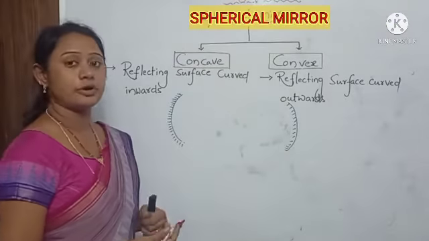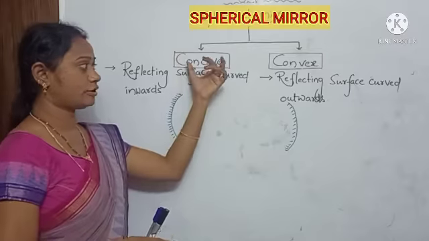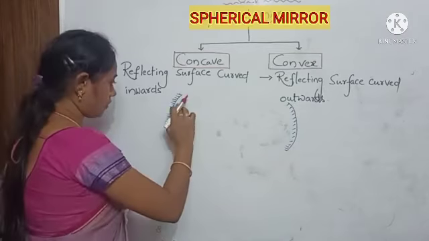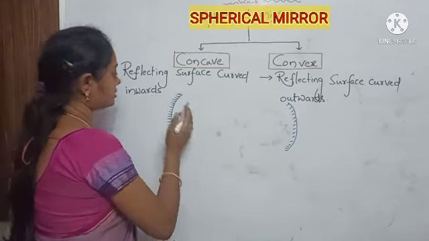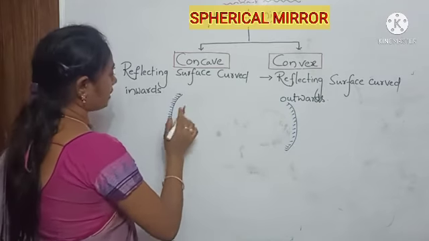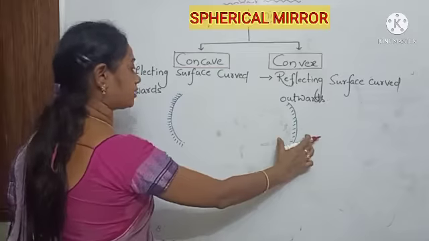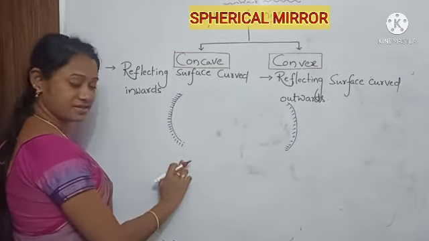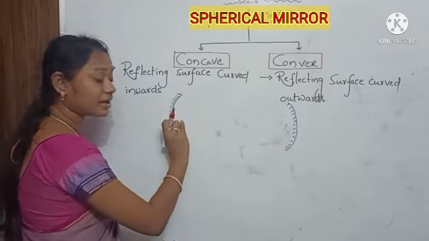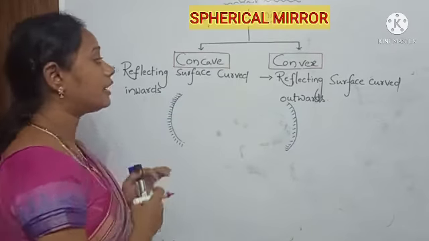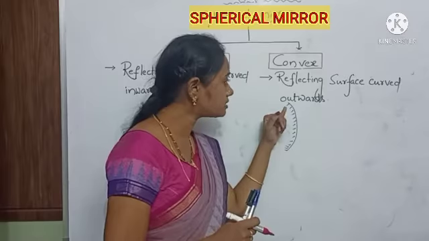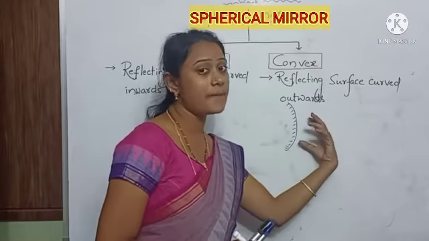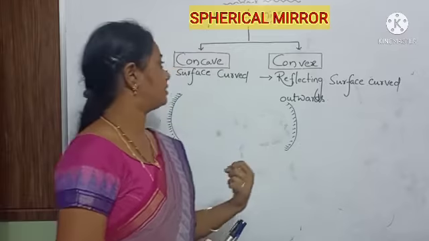Spherical mirrors are of two types: concave mirror and convex mirror. This is a concave mirror, and here it is a convex mirror. The concave mirror is coated outside, and here this is the reflecting surface. In the convex mirror, it is coated inside and the outer one is the reflecting surface.